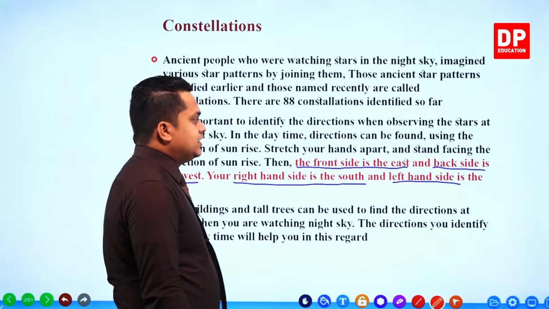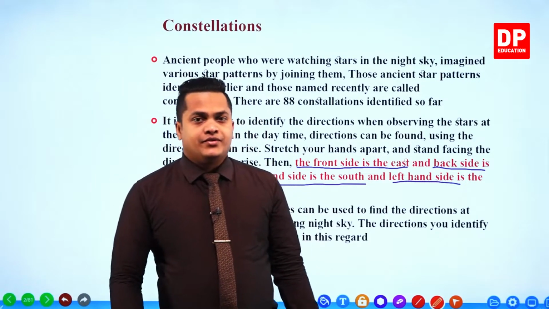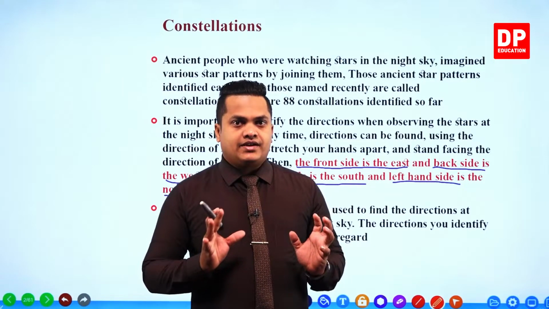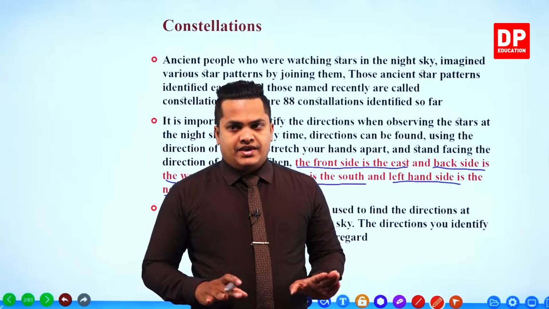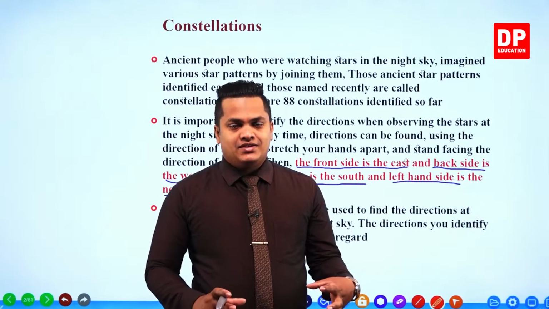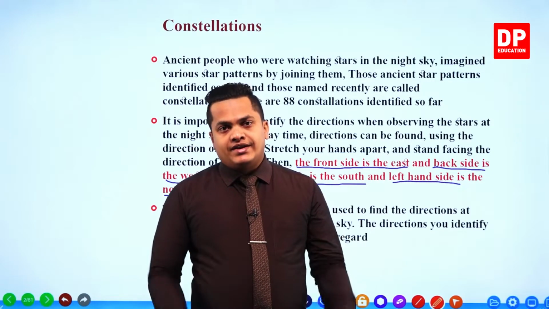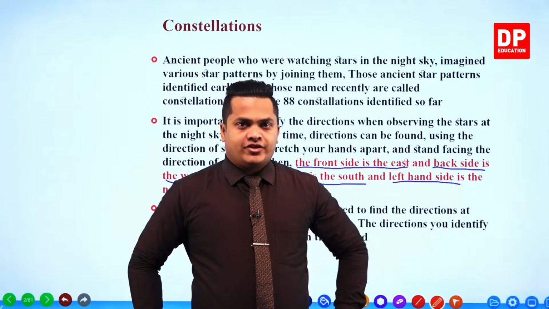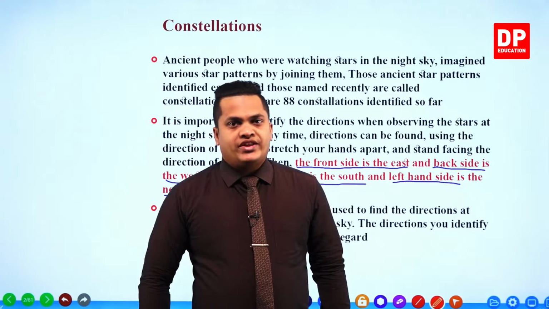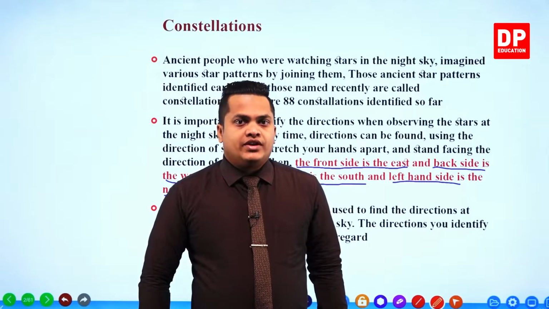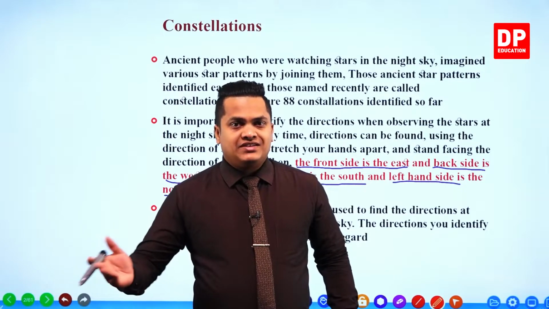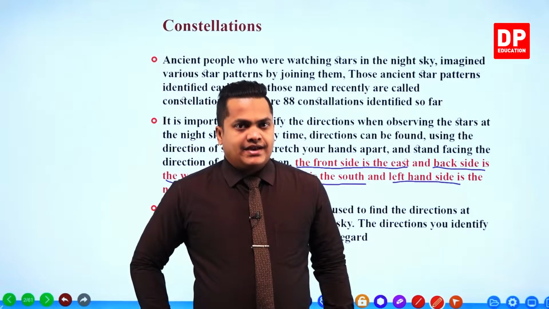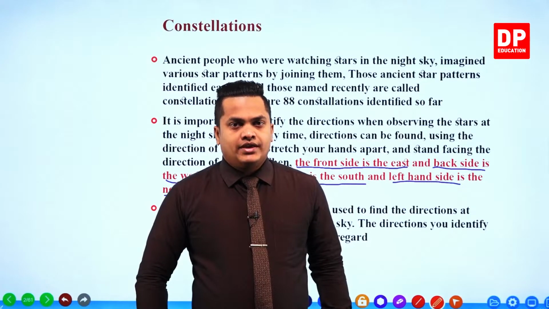Okay, so what you have to do is select a particular place first of all, a clear space. Then you have to identify the main 4 directions. In order to do that, you have to visit that place during the daytime.